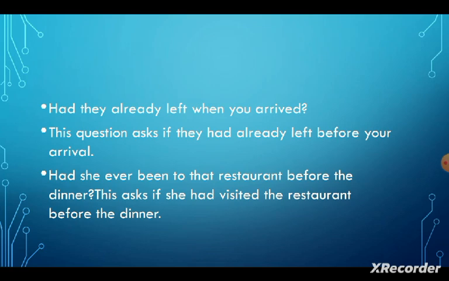Had they already left when you arrived? This question asks if they had already left before you arrived. Had she ever been to that restaurant before the dinner? This asks if she had visited the restaurant before the dinner.